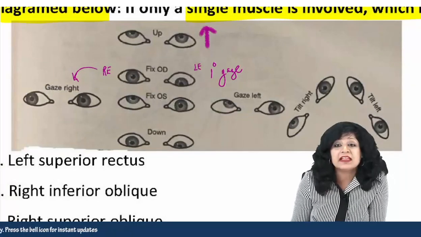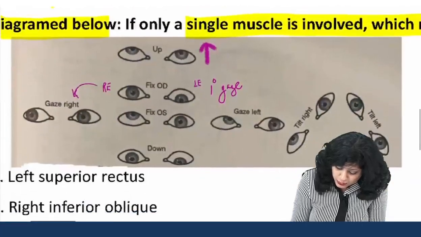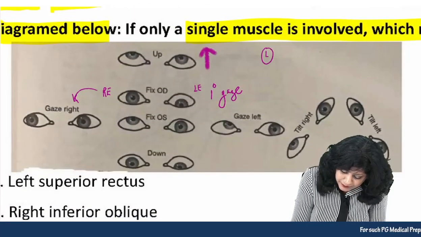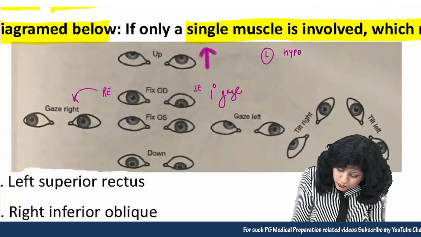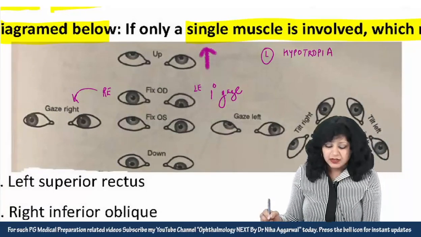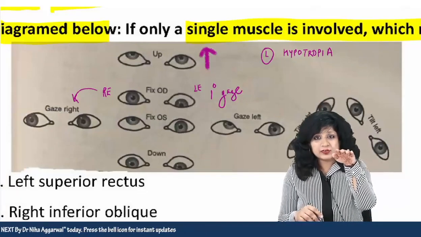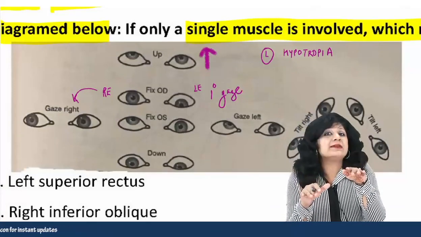Can you see there is a left hypotropia? So here I am going to document that there is a left eye hypotropia. Now it is a clear-cut case that the right eye is okay and the left eye is having the hypotropia.